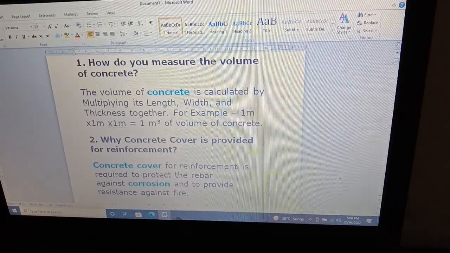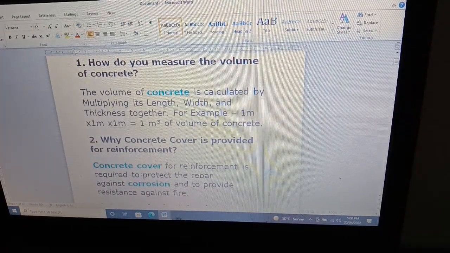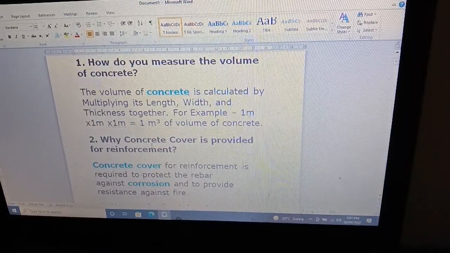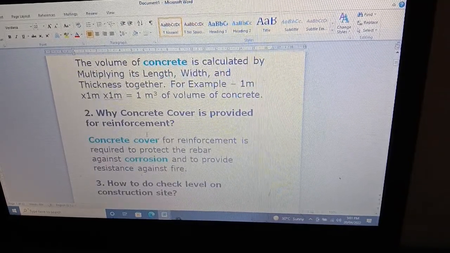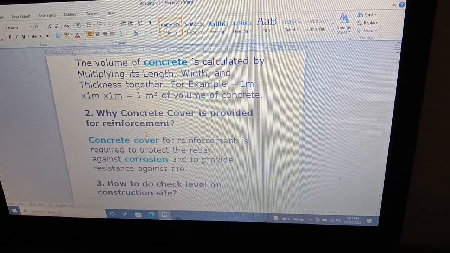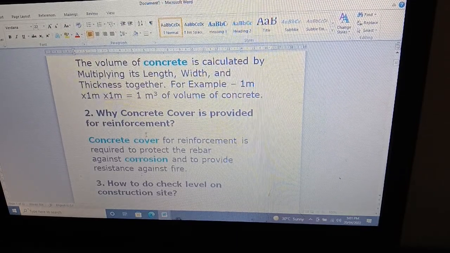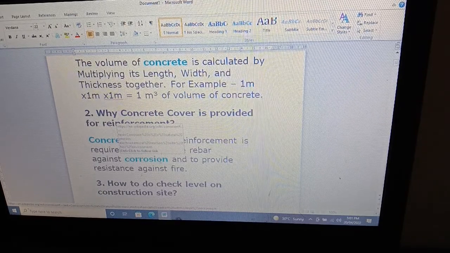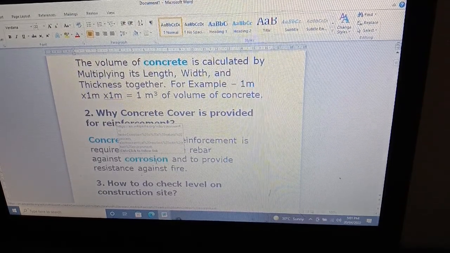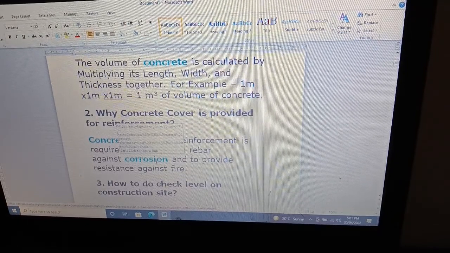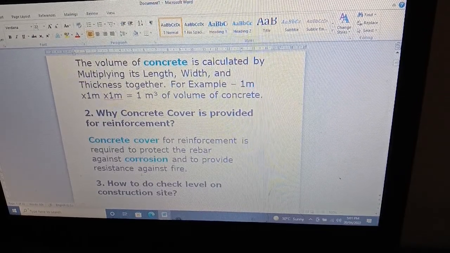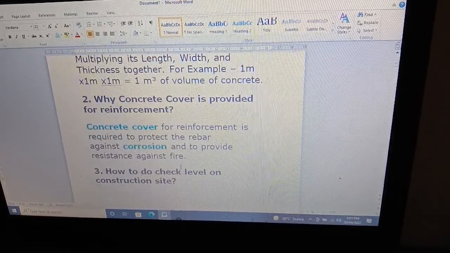The second question: why is concrete cover provided for reinforcement? Concrete cover is a space provided around the steel bar, so that segregation and honeycombing do not occur. Concrete cover for reinforcement is required to protect the rebar against corrosion. Corrosion means that when the iron is rusted, the iron changes its color. It also provides resistance against fire.